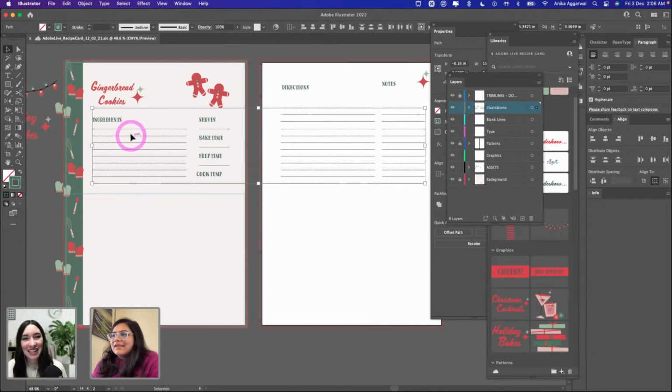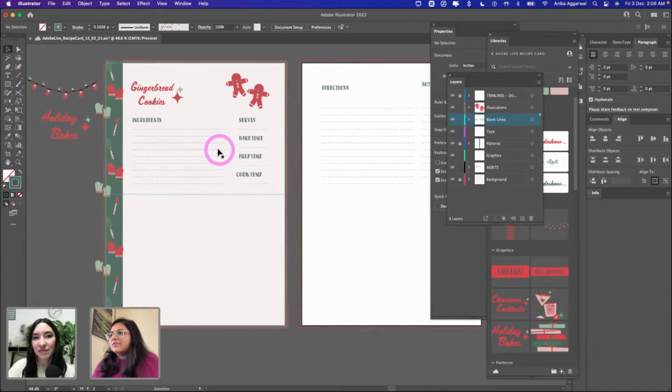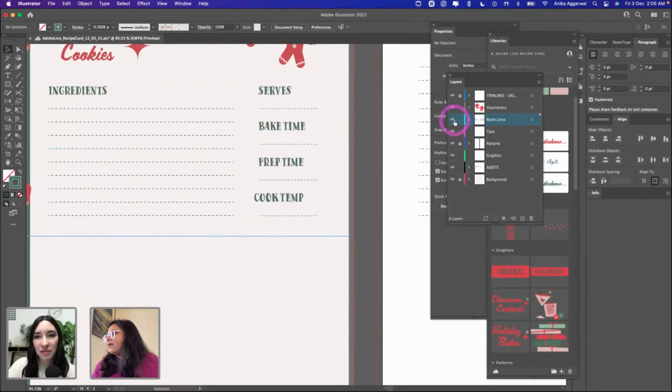So as you can see, I just selected the blank lines and you see this little square that indicates the selected art. If you hover over anything that you have selected in Illustrator, it shows you the information. So I'm going to click it and drag it out to my blank lines. And that's what I did. If I turn it off, I can't see the blank lines anymore. Is it visible on screen? Yeah. Okay, awesome. Just making sure.